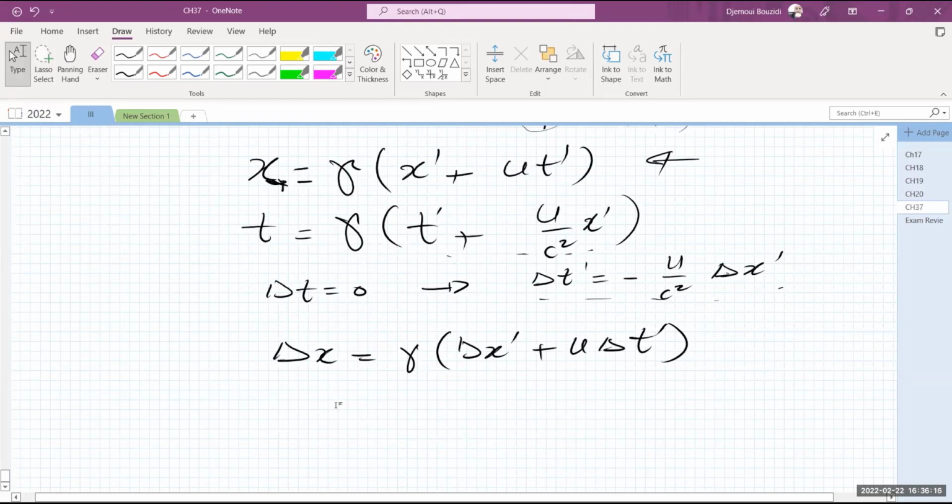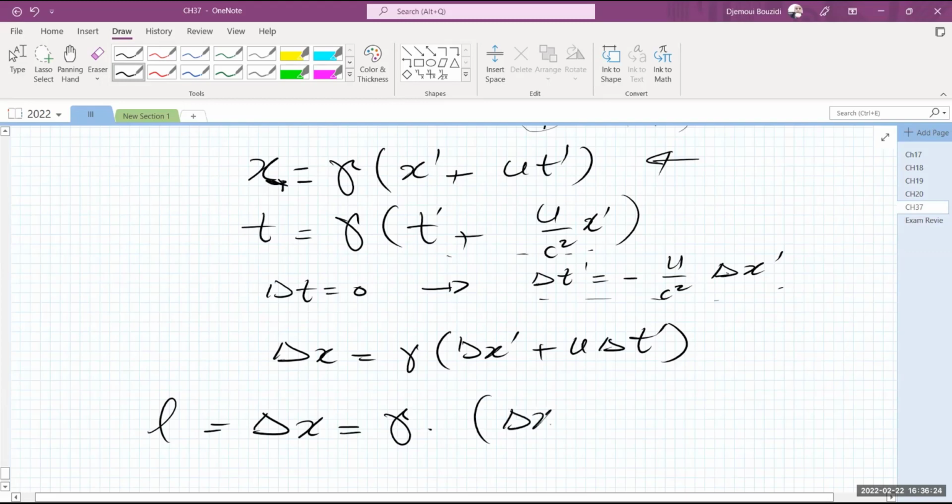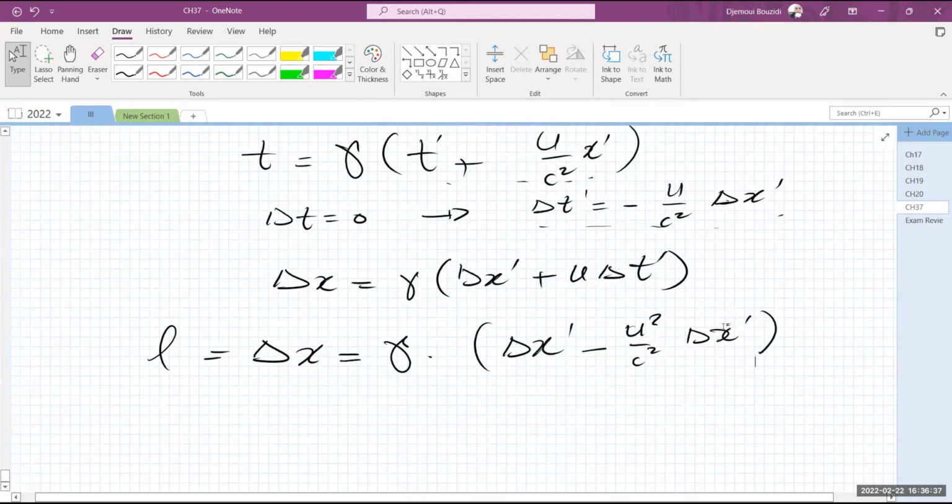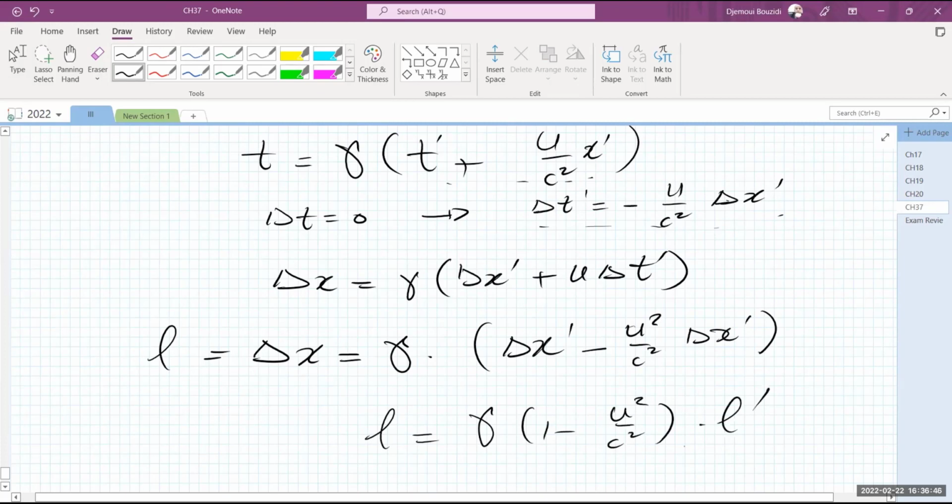So now he's going to plug in the measurements for delta X and finds that the length he measures for that ruler is going to be gamma times delta X prime minus, because I have a minus sign in here, U times U, which is U squared over C squared times delta X prime. And delta X prime is that ruler in the moving frame. That's L prime. So he says that the ruler's length is gamma times (1 minus U squared over C squared) times L prime.